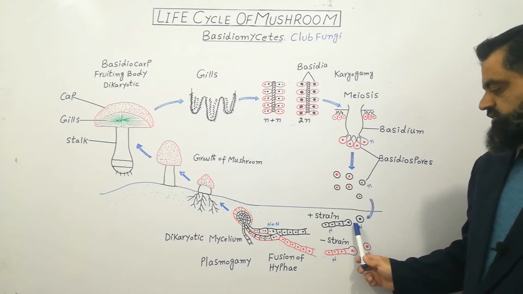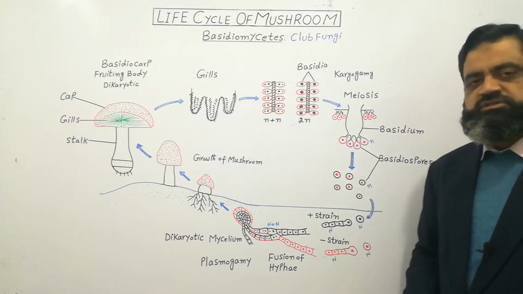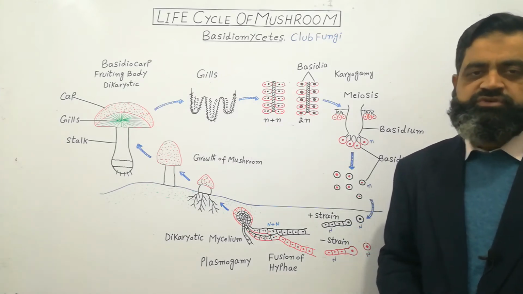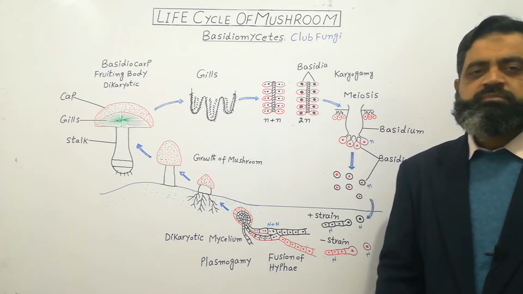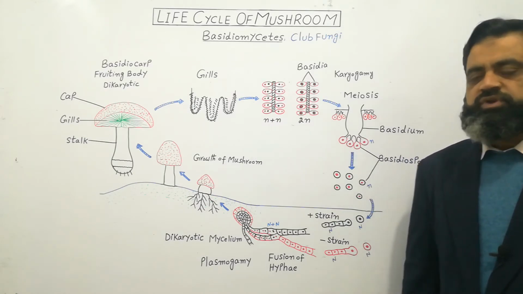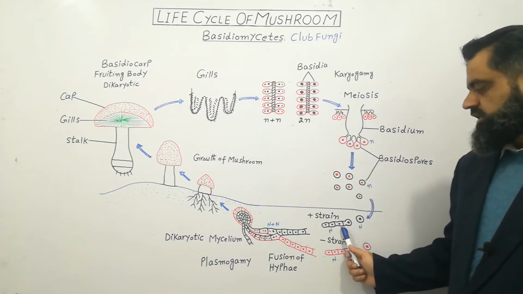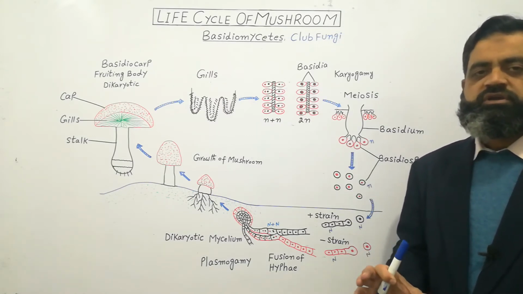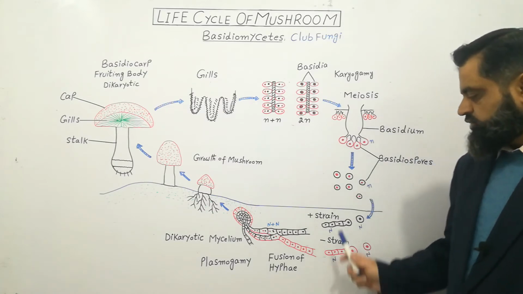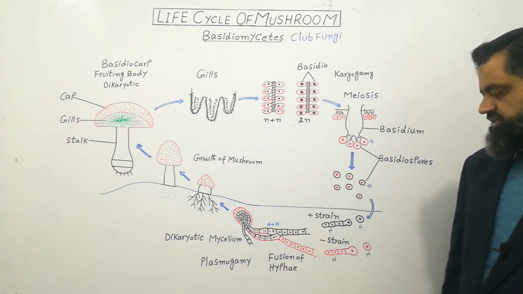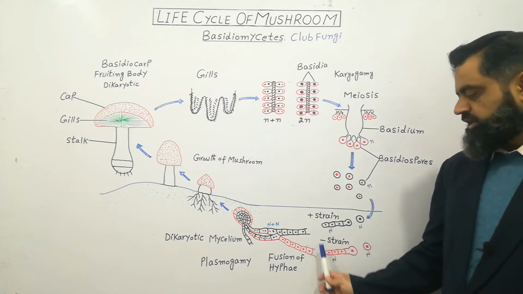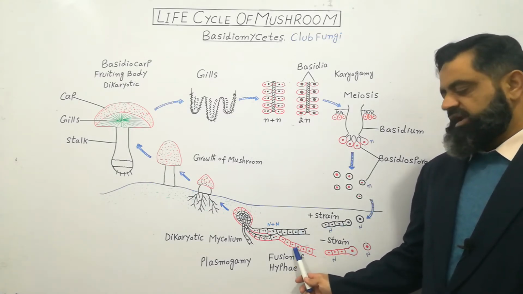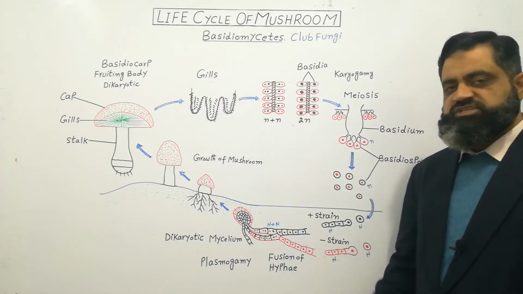These haploids germinate and produce a structure which is known as hyphae. As you know, the fungus body is made up of thread-like filamentous structures known as hyphae. These hyphae are monokaryotic and all the nuclei present in these hyphae are haploid. So this is the positive strain and this is the negative strain. After growing to some point, these positive and negative strains fuse with each other.